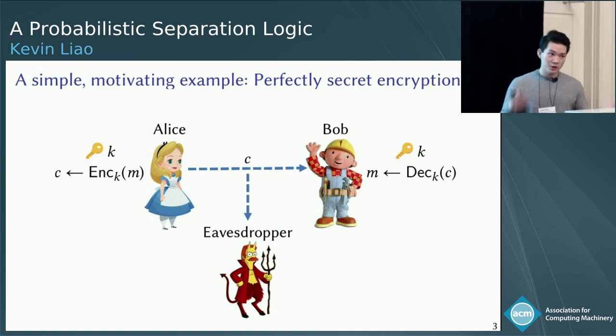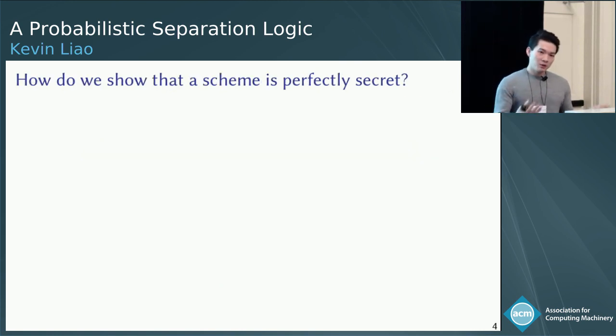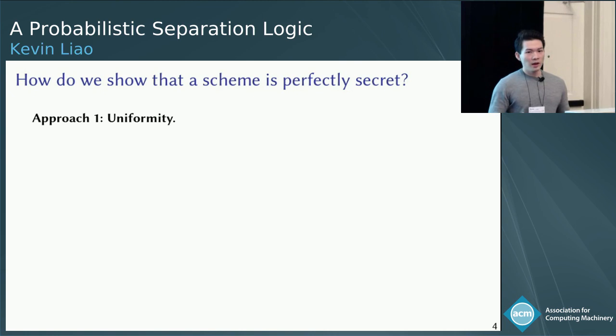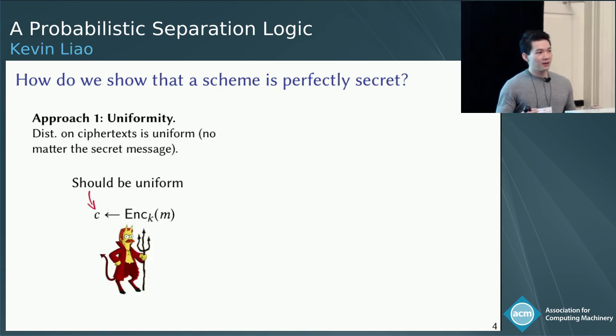All right, so what we should expect from a perfectly secret encryption scheme is that even if the eavesdropper sees the ciphertext C, he should learn no information about the corresponding plaintext M. We can show that a scheme enjoys such a property in a few ways. One way is by a uniformity argument. The goal here is to say that the distribution on ciphertexts is uniform over some fixed set, no matter what the secret message is. This implies a notion known as probabilistic non-interference.